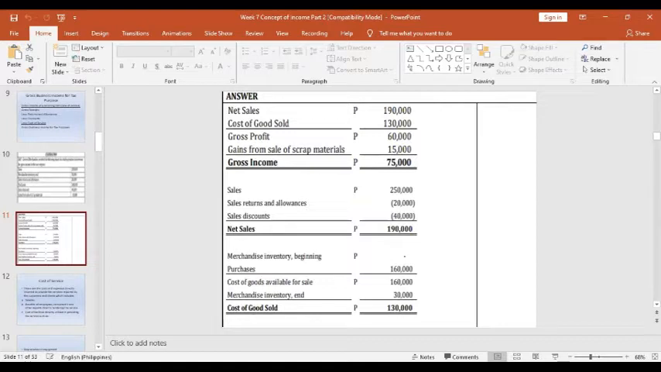And also part of the income of ABC General Merchandise are the gains from the scrap materials, and that's the other income. So it will be added. So the gross income for tax purposes is 75,000. Okay, so that is subject to tax, before the allowable deductions.